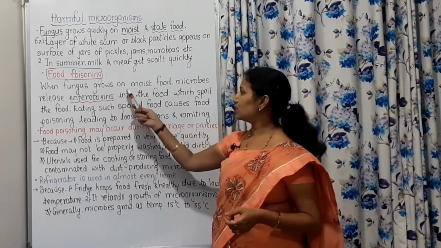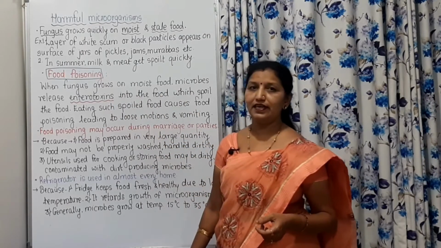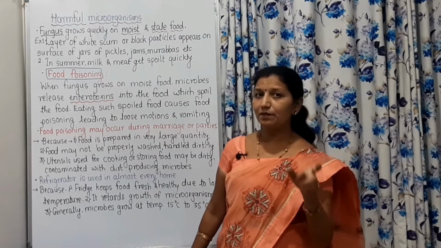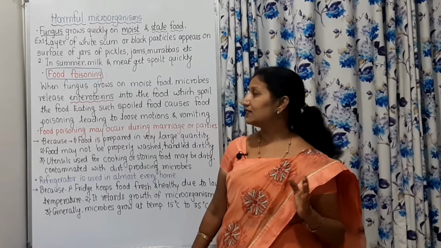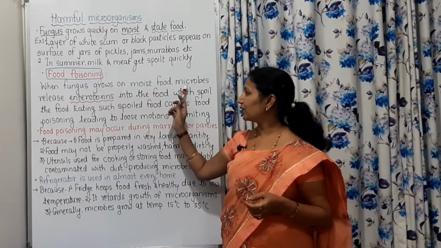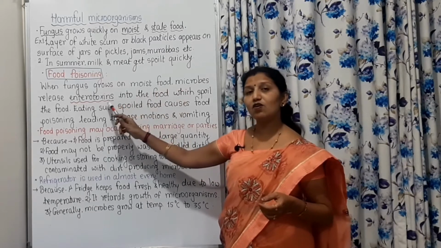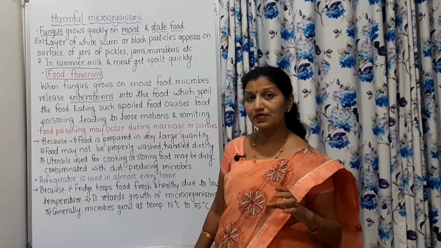When fungus grows on moist food, microbes release enterotoxins. Entero is the prefix that is used for intestine. And these enterotoxins are released by the microorganisms. Toxin is the word that indicates a poisonous substance.